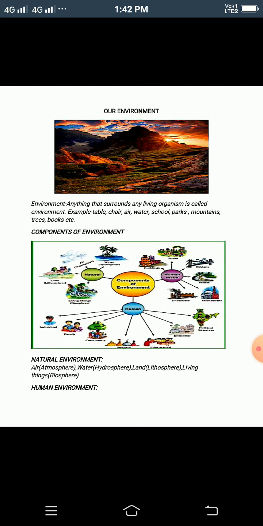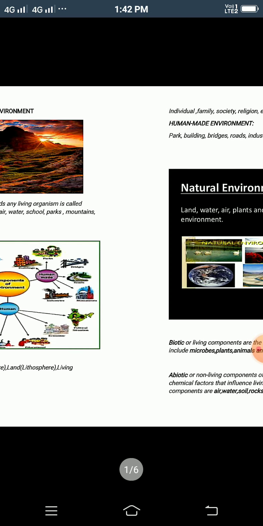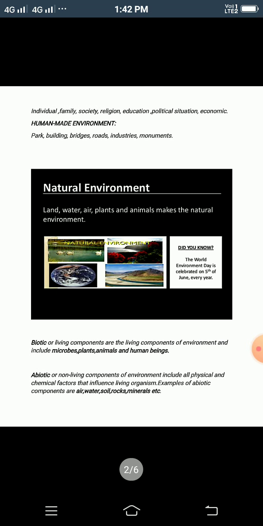Now moving to the human environment. Human environment consists of individual, family, society, religion, education, political situation, and economic. That means interaction between human beings. An individual will interact with the family members, with the children, with your father and mother.